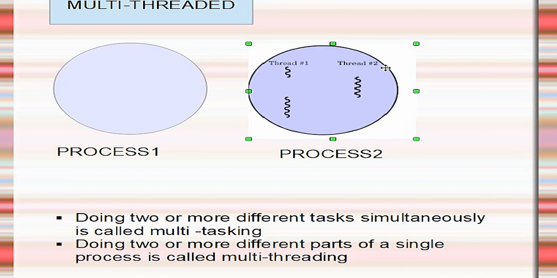So this is the difference between multitasking and multi-threading. Multitasking means doing two or more different tasks simultaneously. Multi-threading means two or more different parts of a single process. We will see multi-threading in detail in future videos.